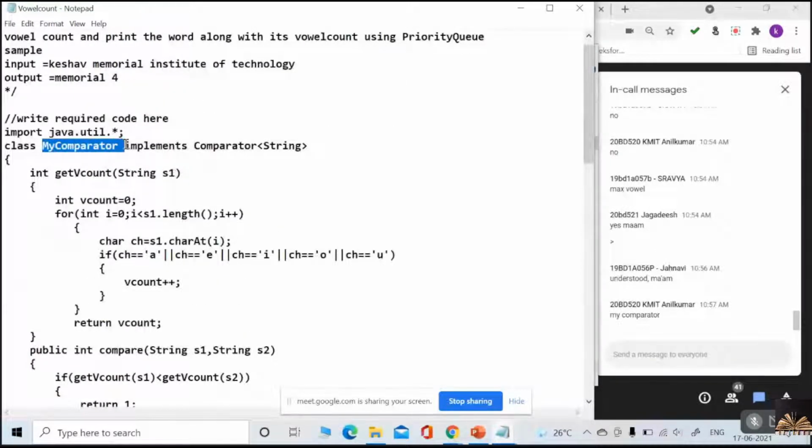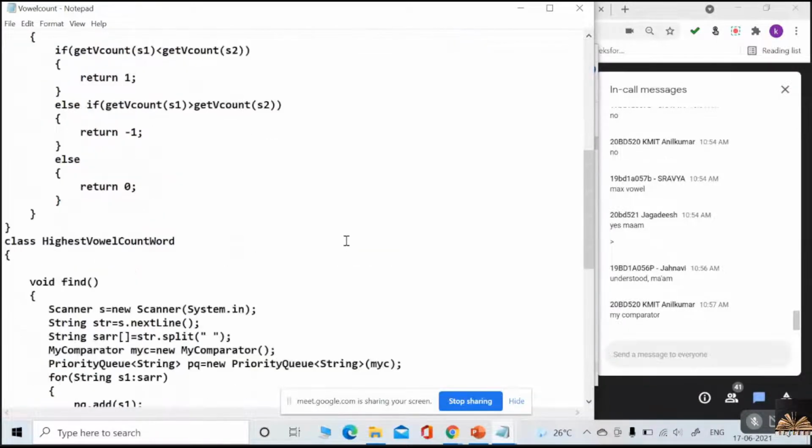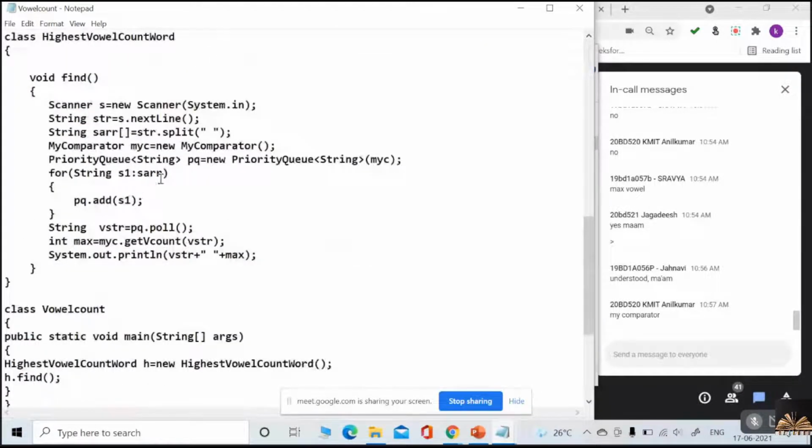So each time every string undergoes that logic, so that based on the vowel count, it is arranged. On my comparator, I am calling this method by passing the string, so that whatever the maximum count string is, it is going to be retrieved.